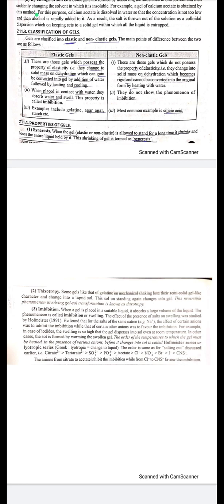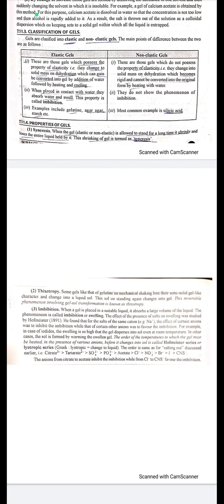The order of the temperatures to which the gel must be heated in the presence of various anions before it changes into sol is called Hofmeister series or lyotropic series. Greek lyotropic means change to liquid.